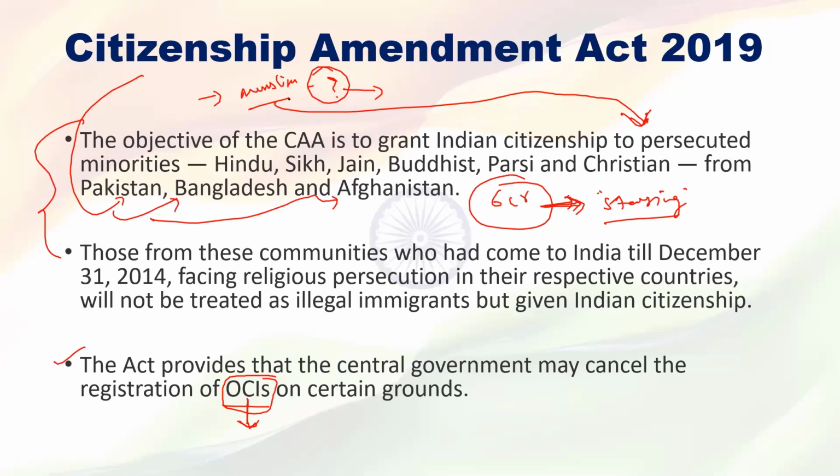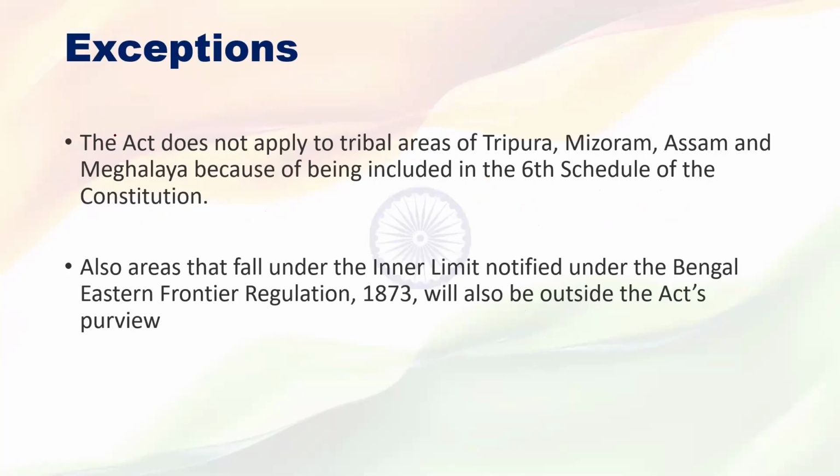Why people are protesting? We already got to know. And what was the clarification given by the central government? Okay, we studied. Then the exception. So the 6 crore people who are already staying in India and who already got the Indian citizenship under this act, they can stay in any part of India except these places.